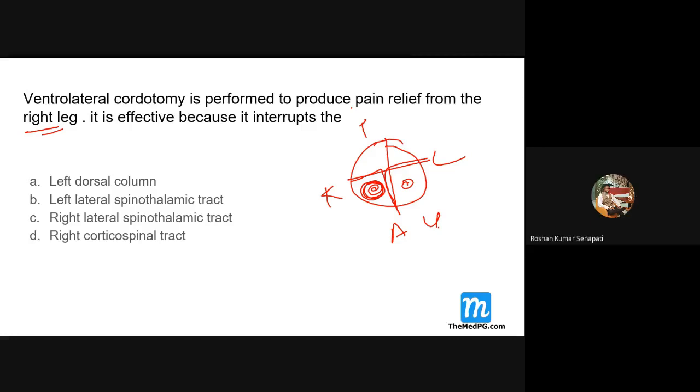The left lateral spinothalamic tract. Yes, because the spinothalamic tract, soon after it enters the spinal cord, crosses to the opposite side. That's why, if you want to interrupt the pain sensation of the right leg, you need to do a left-side ventrolateral cordotomy. You have to remove this, so the right leg will become pain free.